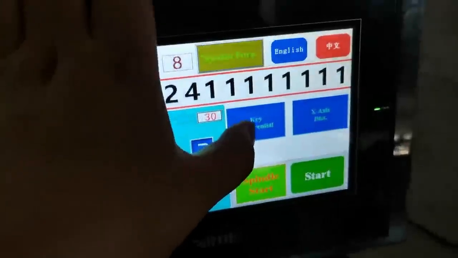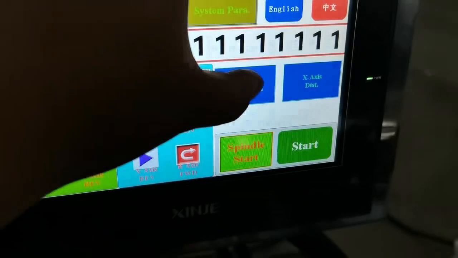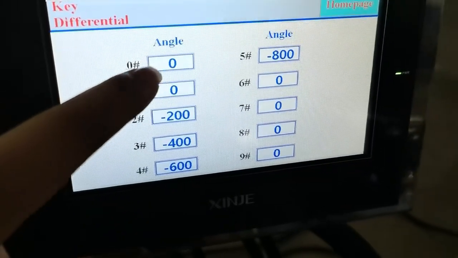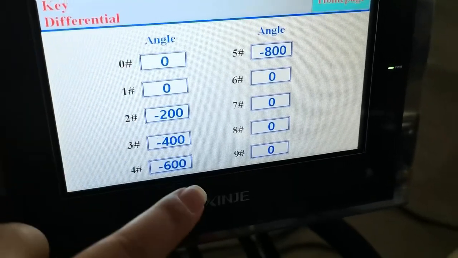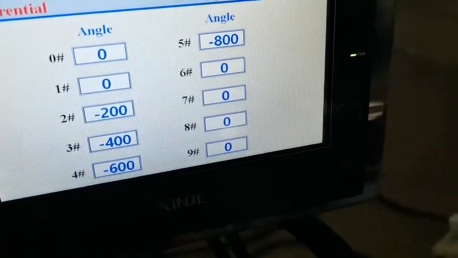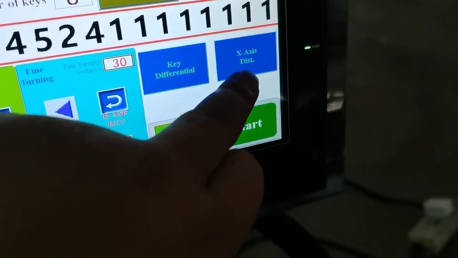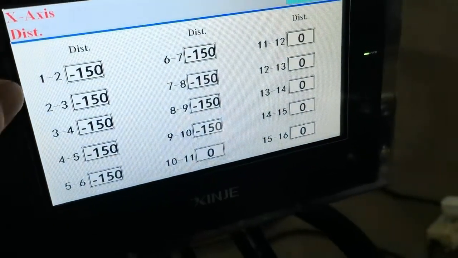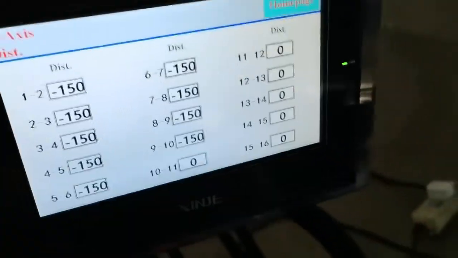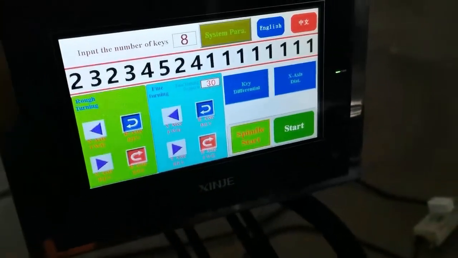Here is the key differential. Here is the car differential. If you need to change your key angle, the degree, you need to add it here. From here, add the data. And the x-axis is the distance. The code distance, if you need to edit it, you can add it from here, manually, on the page. Okay.